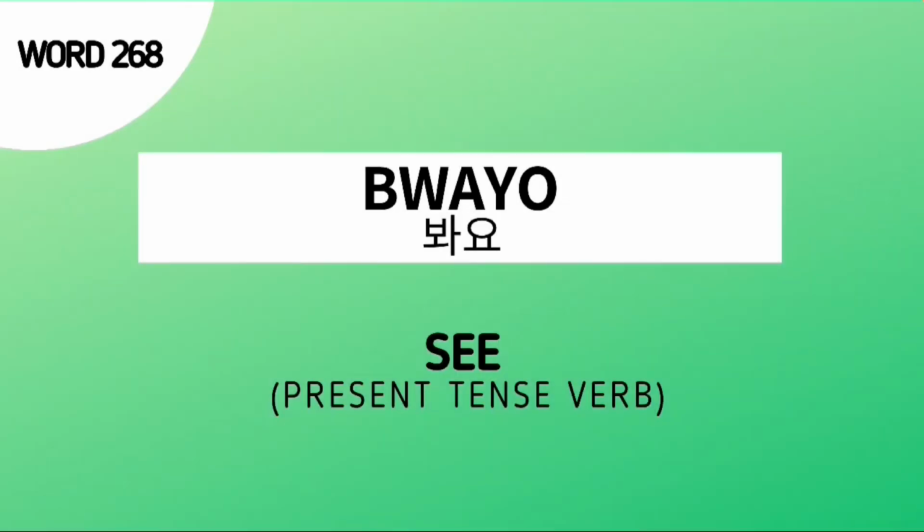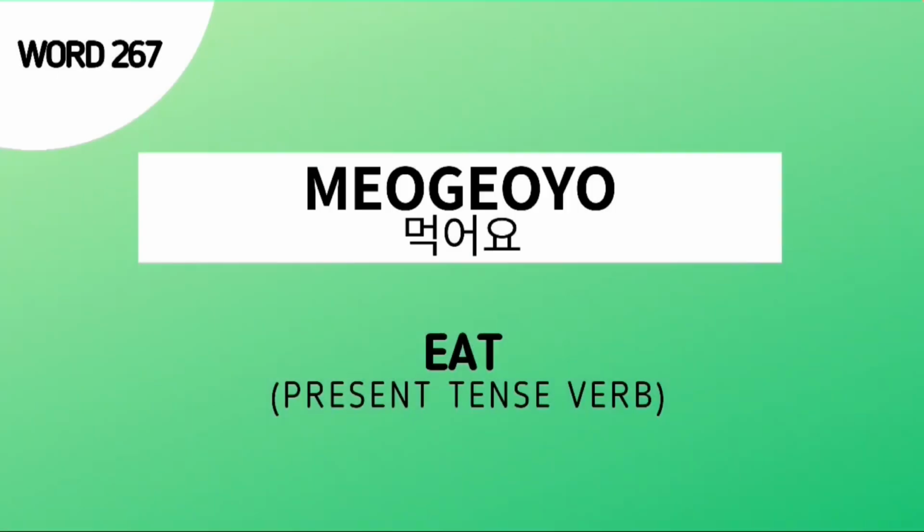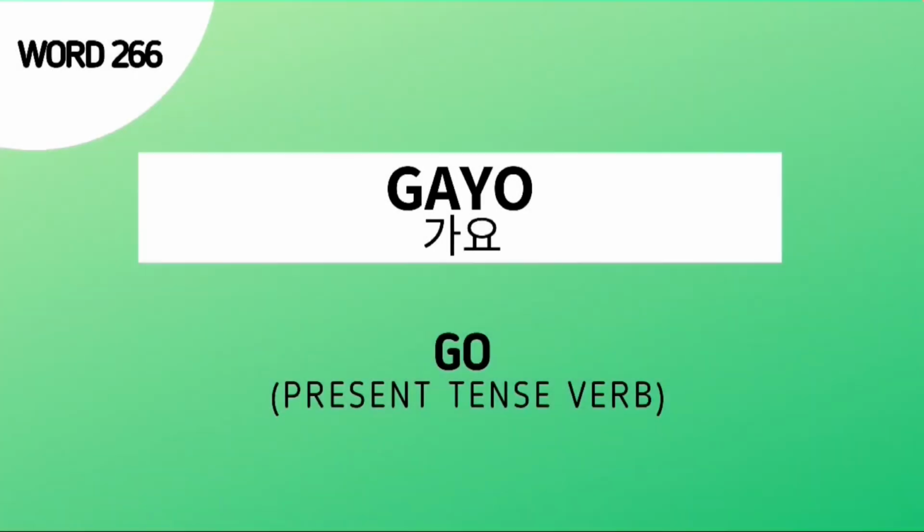The first word for our review is word number 268, 봐요, which means see. Next is word number 267, which is 먹어요, and it means eat. Next, word number 266 is 가요, which means go.